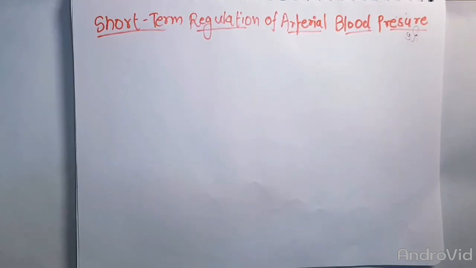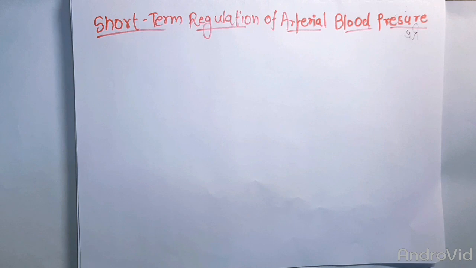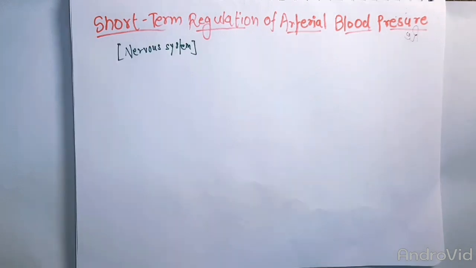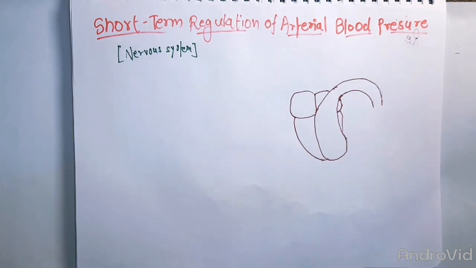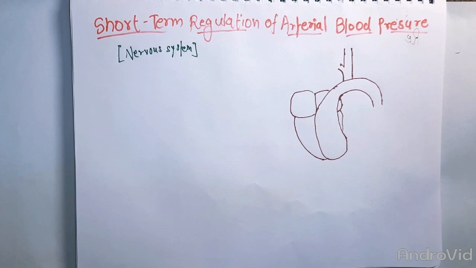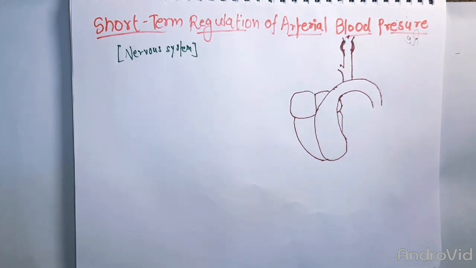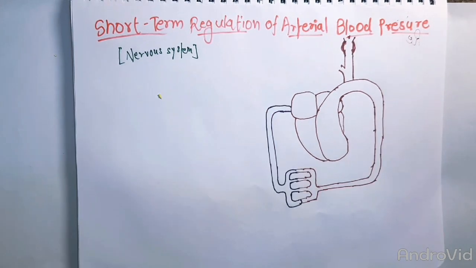So today we will discuss the short-term regulation of arterial blood pressure, in which the blood pressure is regulated by the nervous system. To understand this very simply, let's suppose that this is our heart, this is the aorta, this is our carotid artery, this is the carotid sinus, and this is our systemic circulation.